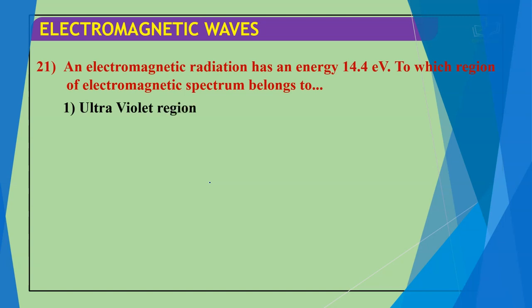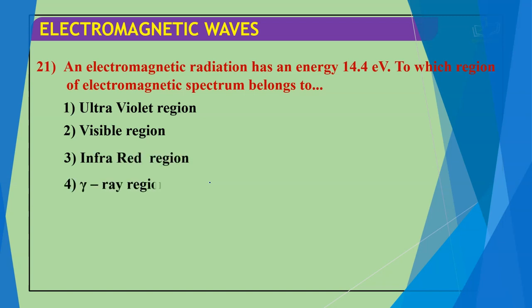Next question, an electromagnetic radiation has an energy of 14.4 electron volt. To which region of the electromagnetic spectrum does it belong? Ultraviolet region, visible region, infrared region, or gamma ray region. The correct answer for this question is ultraviolet region.